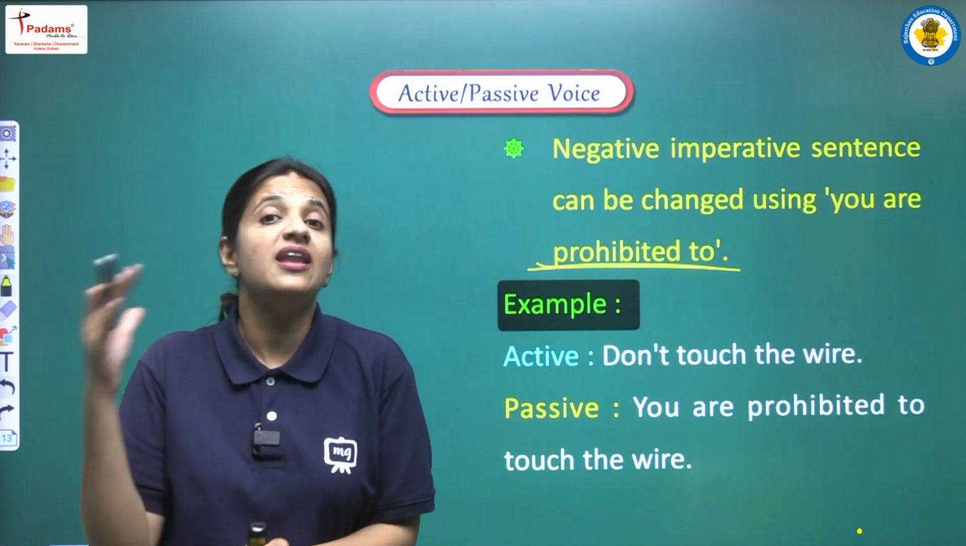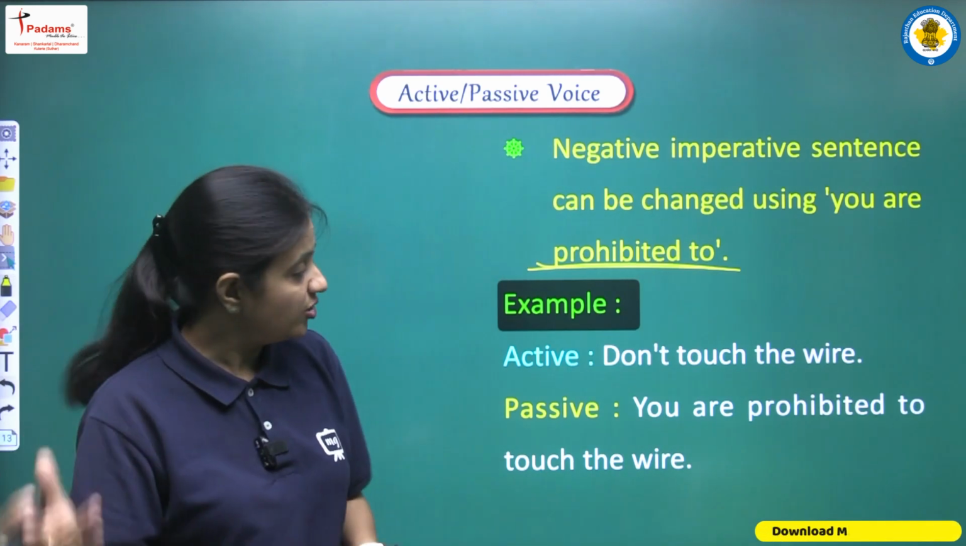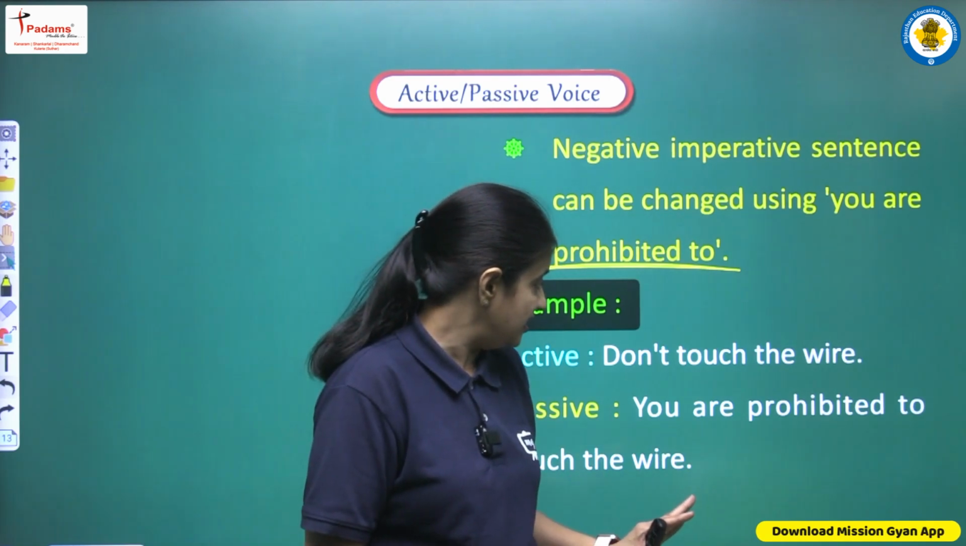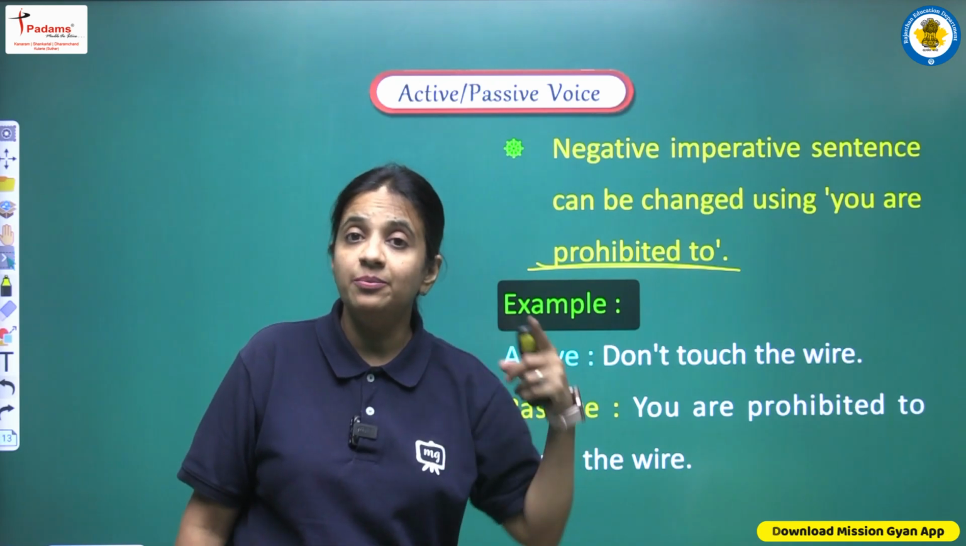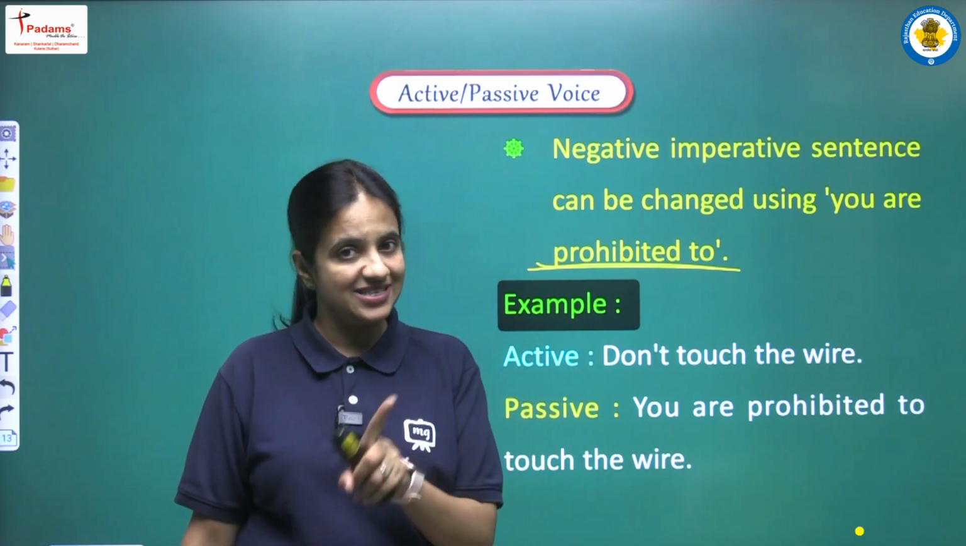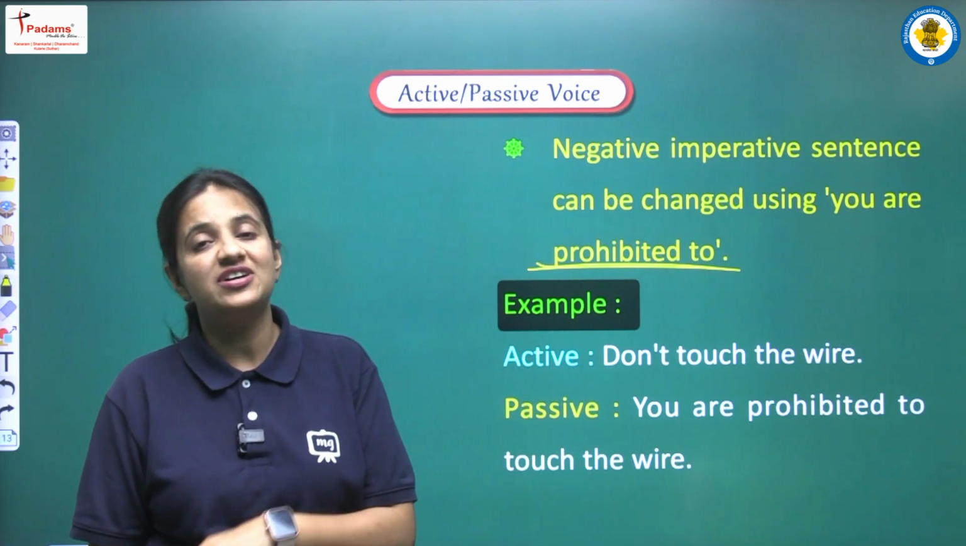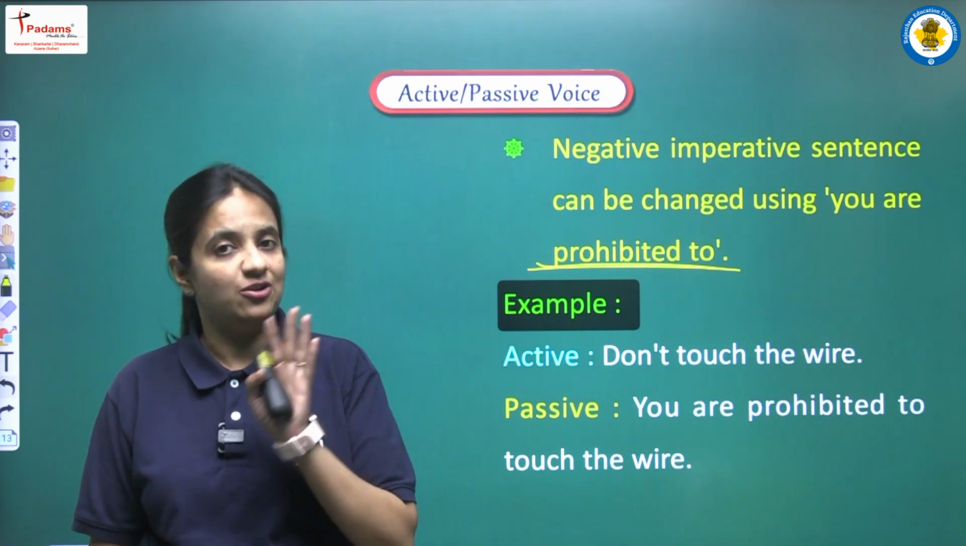We can use the let structure, right. According to that structure, how can we write the sentence? We can write: let the wire not be touched. Yes, this is the first structure, the first method that we can apply, that we can follow.